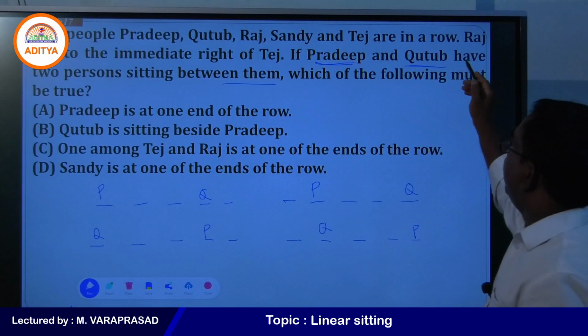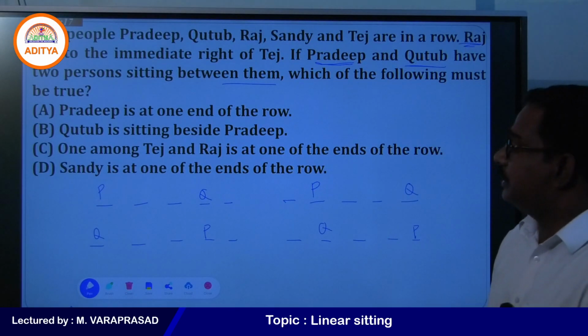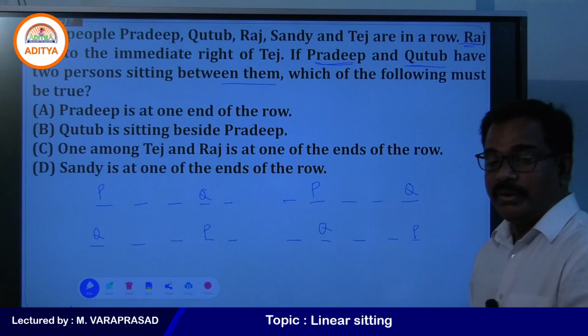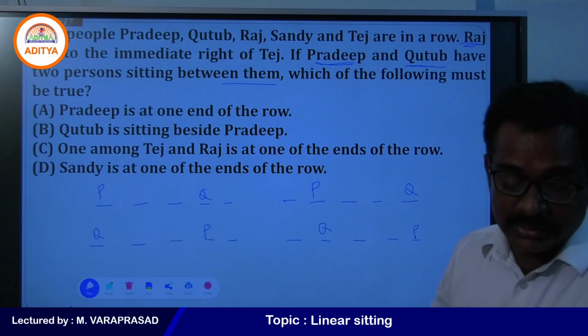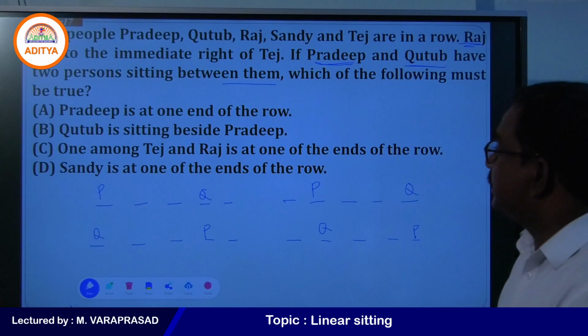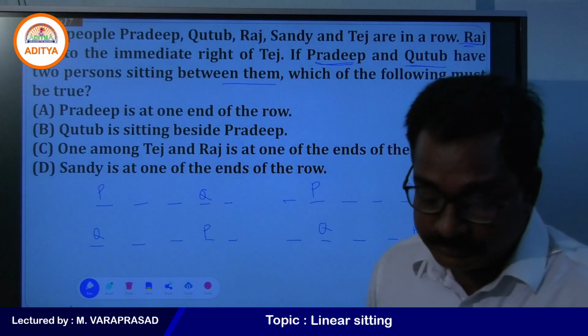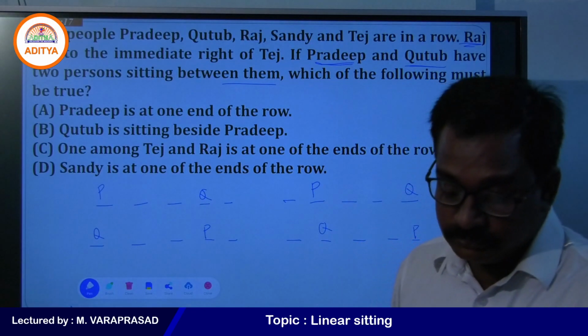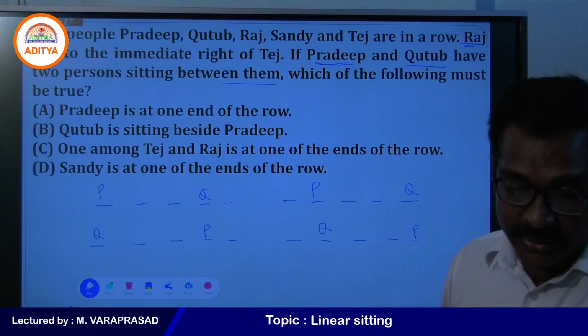Raw sits immediately right of Faiz. Yes, my students, right? What is given that you see? Raw sits immediately right of Faiz.